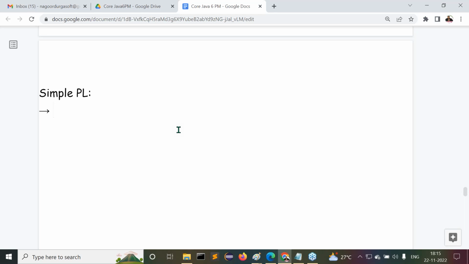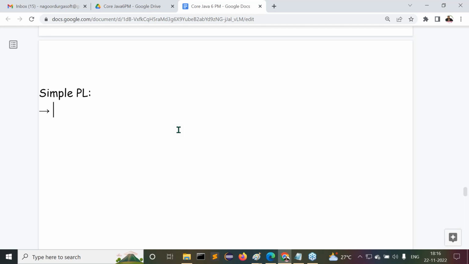For example, outside, so many programming languages are available. If I ask you which programming language is a simple programming language for you, one person may say Java is a simple programming language. If I ask some other person, he may not say Java. He says C is a simple programming language.